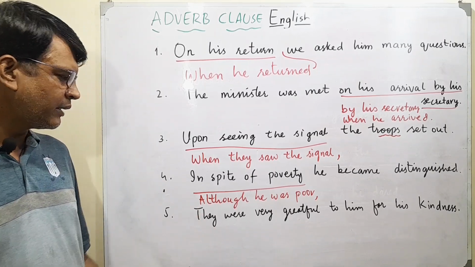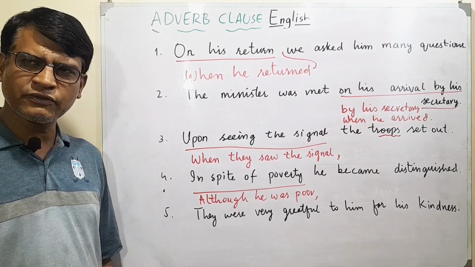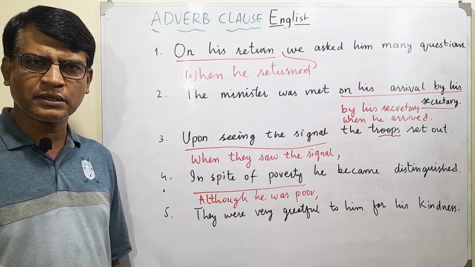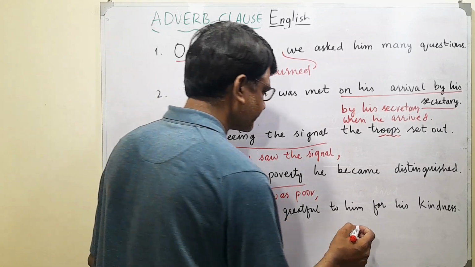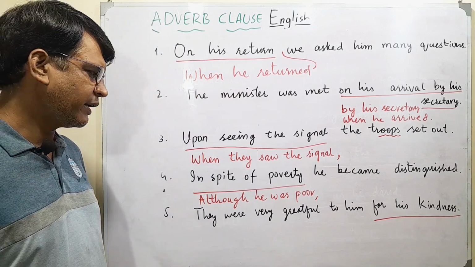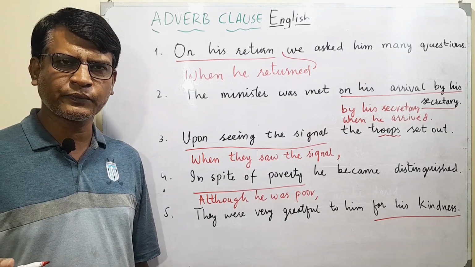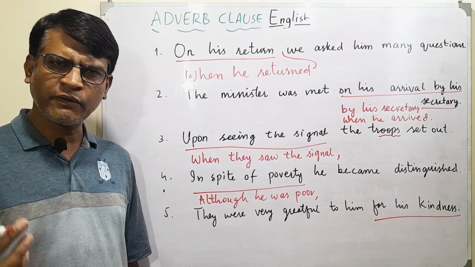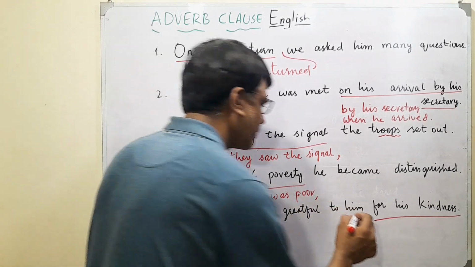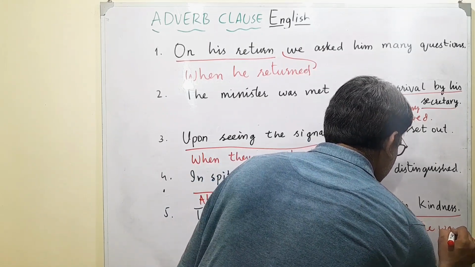The last one: they were very grateful to him for his kindness. Now, what's the adverb phrase? Let's find it out first. They were very grateful to him for his kindness. The adverb phrase is for his kindness. And how do we change it? How will we make it into an adverb clause? Let's think about that. Give it a time. Think. They were very grateful to him because he was kind.